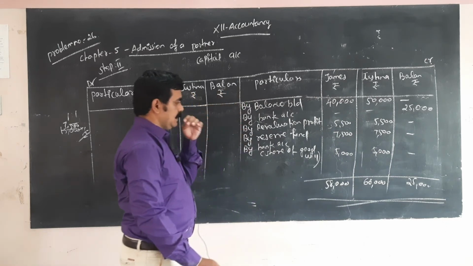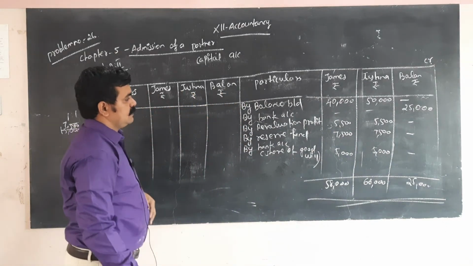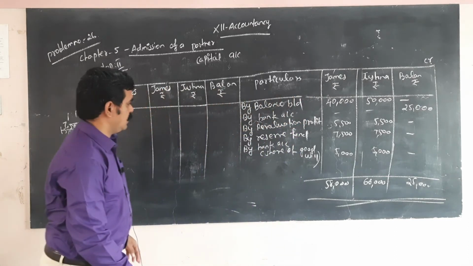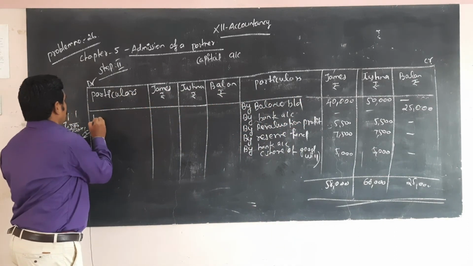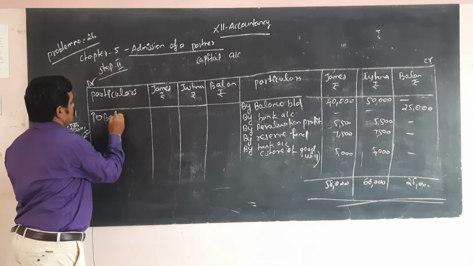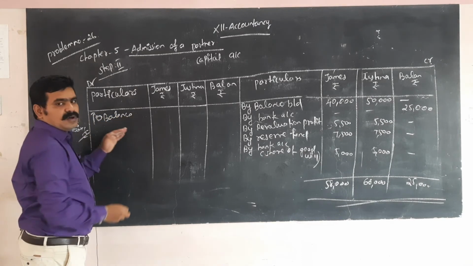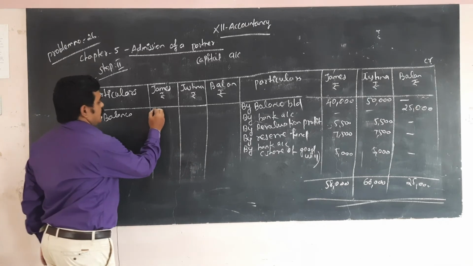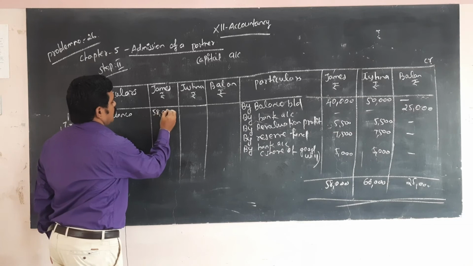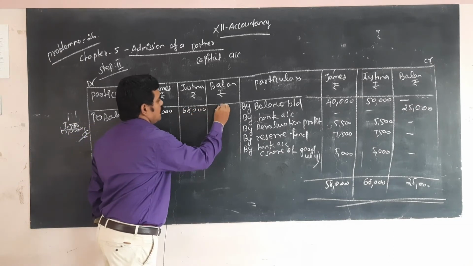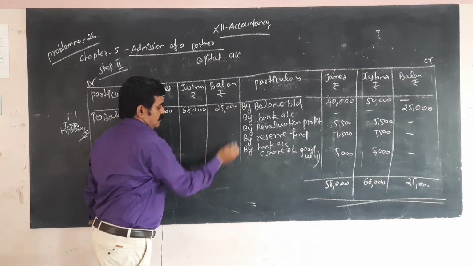Okay, 68,000. Here the same amount to balance. Here there is no balance, so we have to transfer that amount to the debit side. 58,000, 68,000, 25,000.